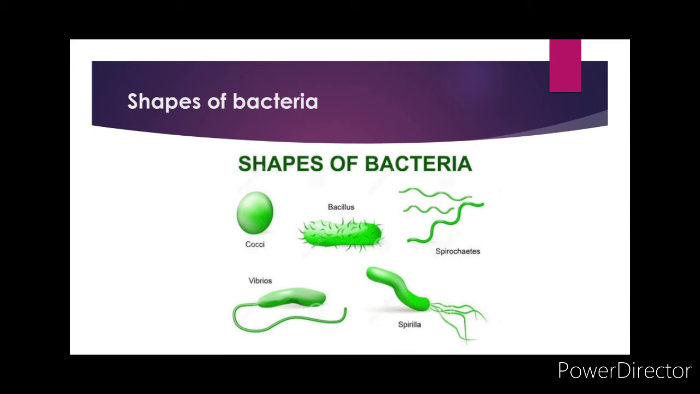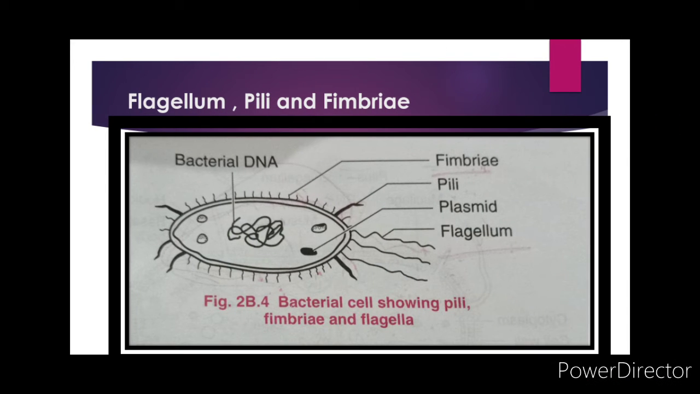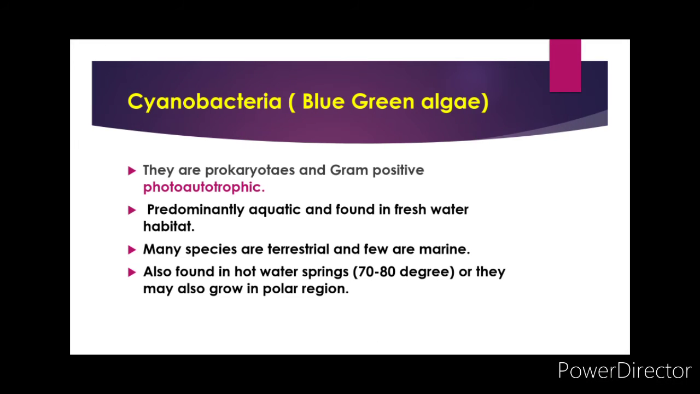Now see the bacterial cell. In this diagram there is a bacterial cell showing pili, fimbriae and flagella. Now what are these three different structures? Flagella is formed by a single filament which is made up of a protein known as flagellin and used in locomotion, while pili and fimbriae are used for attachment. Pili are found only in gram-negative bacteria, while fimbriae are found in both gram-negative and gram-positive bacteria. They are used for the attachment of bacteria to any surface.